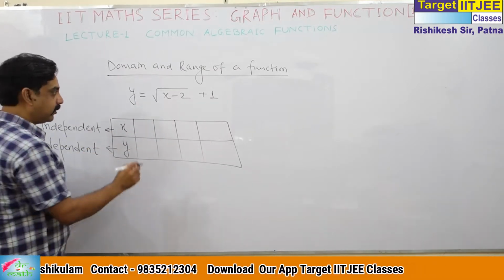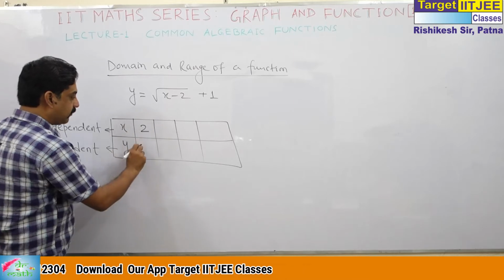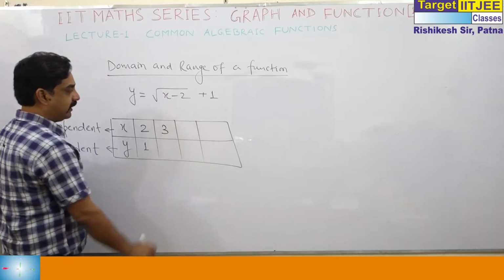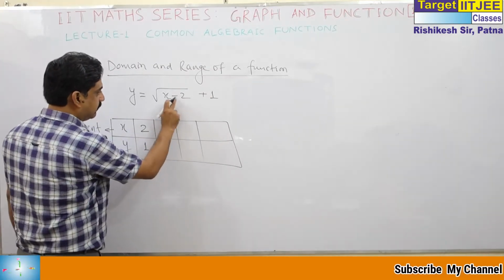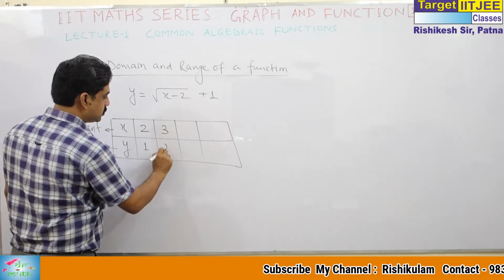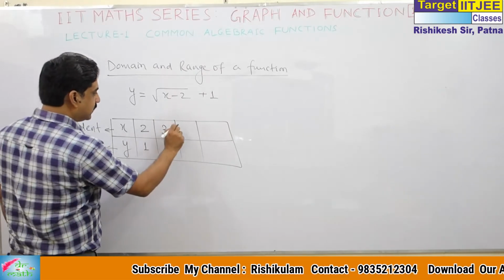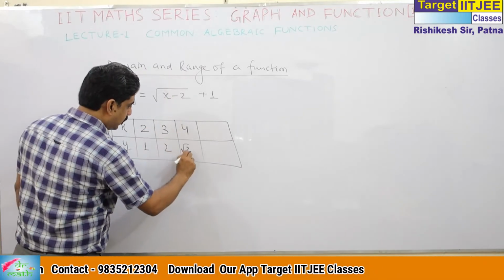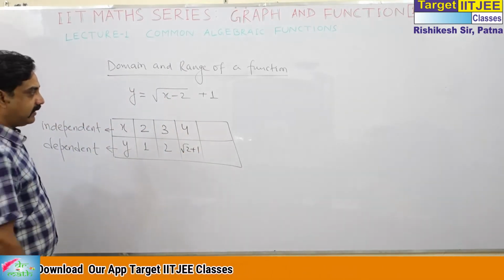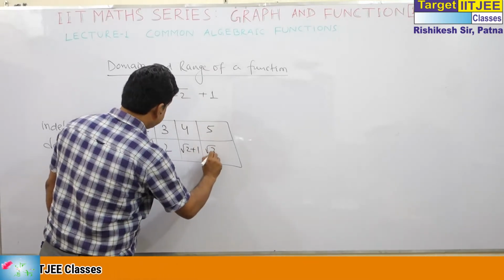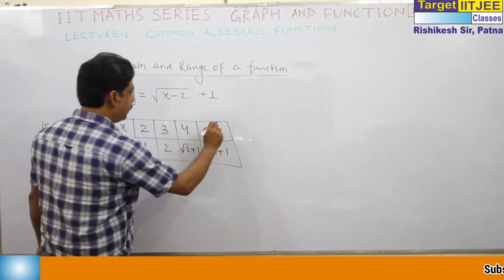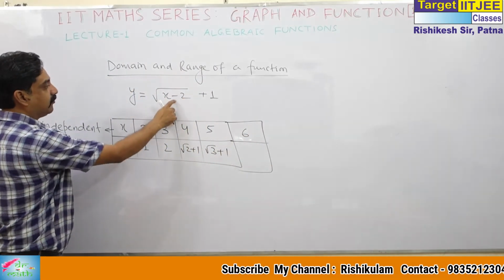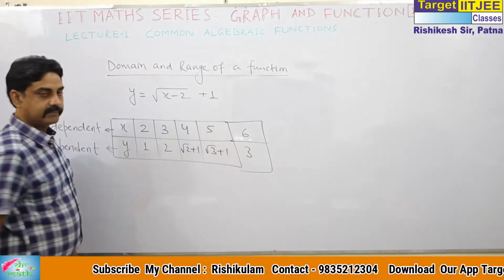For example, if I put x is equal to 2, we get y is equal to 1. If I put x is equal to 3, we get root of 3 minus 1, which is root 1, that is 1, plus 1 is 2. If x is equal to 4, this is root 2 plus 1. If x is 5, this is root 3 plus 1. If x is equal to 6, 6 minus 2 is 4, square root of 4 is 2, plus 1 is 3, and so on.